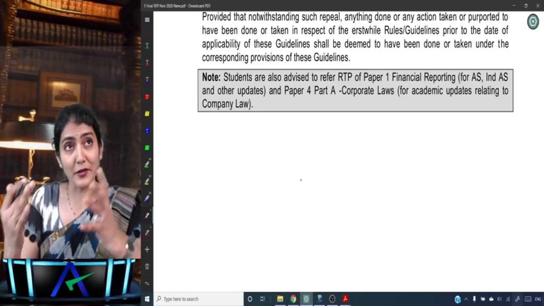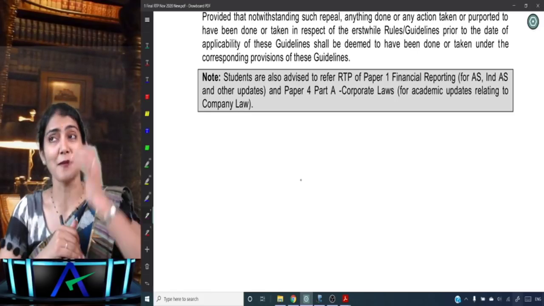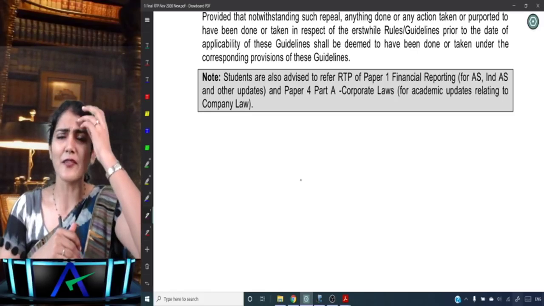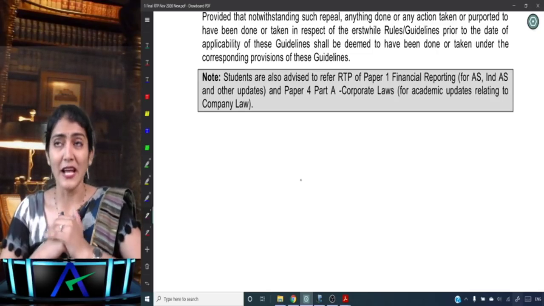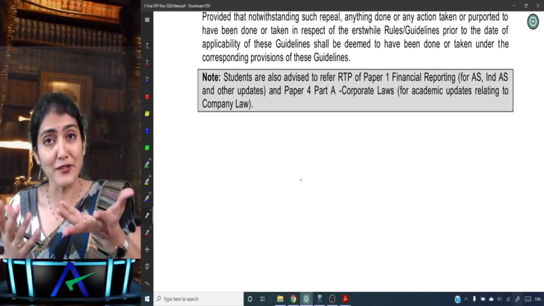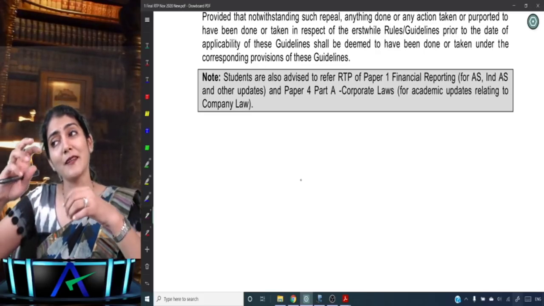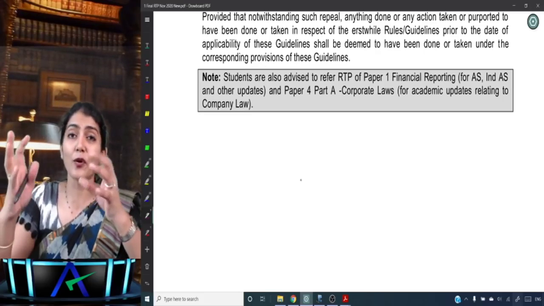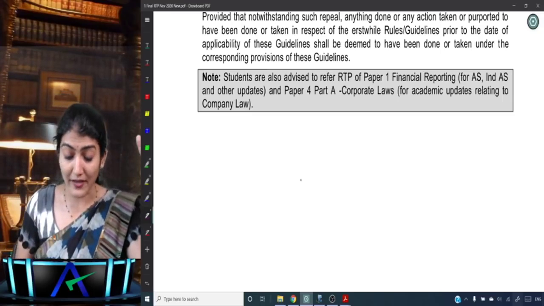So with my experience of teaching the subject over a period of time, it was on the back of my mind for some time to prepare a chart book for audit. Then I came across this concept of mind map, which is also a type of chart, but it is a chart which has some words written in it and correlated images also, which makes the study of the subject more interesting.